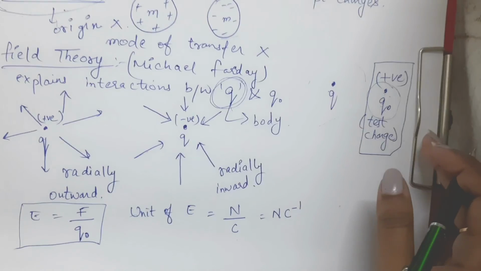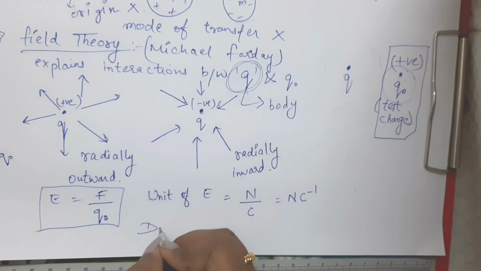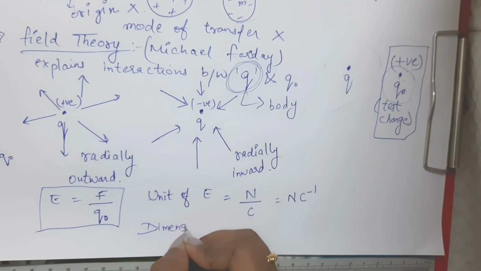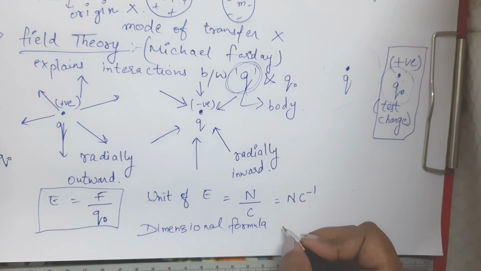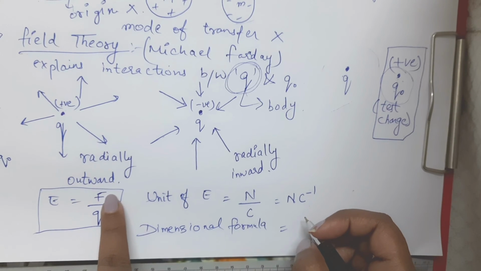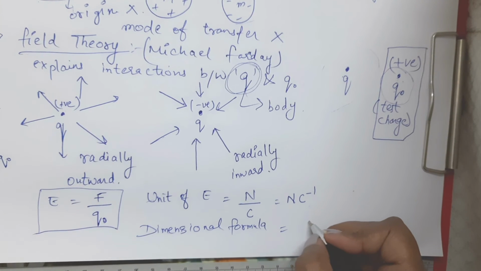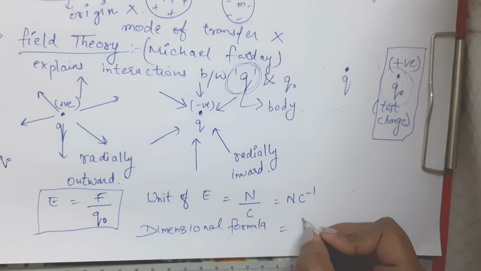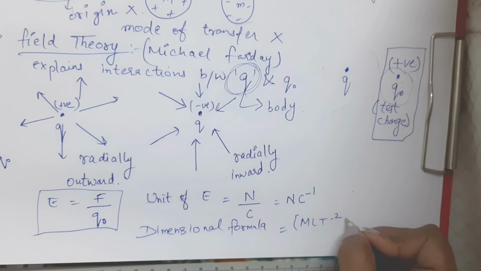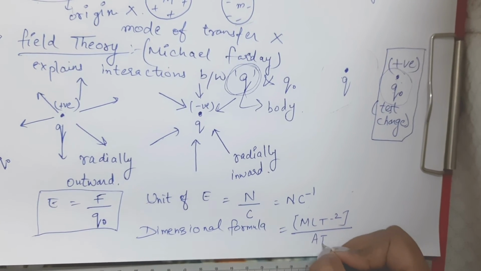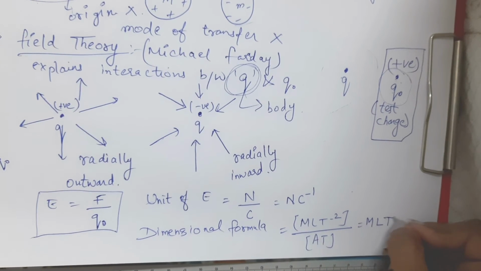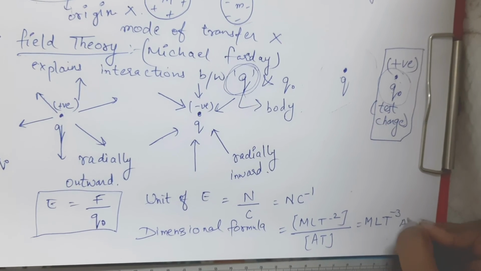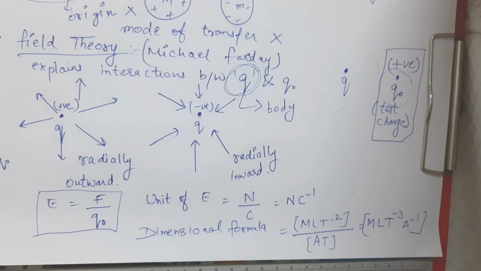Now what will be the dimensional formula? It will be the dimensional formula of force divided by dimensional formula of charge. So for force we have dimensional formula MLT minus 2, right? And for charge we have AT, right? So it will be MLT minus 3 A minus 1. So this will be the dimensional formula for electric field, right?